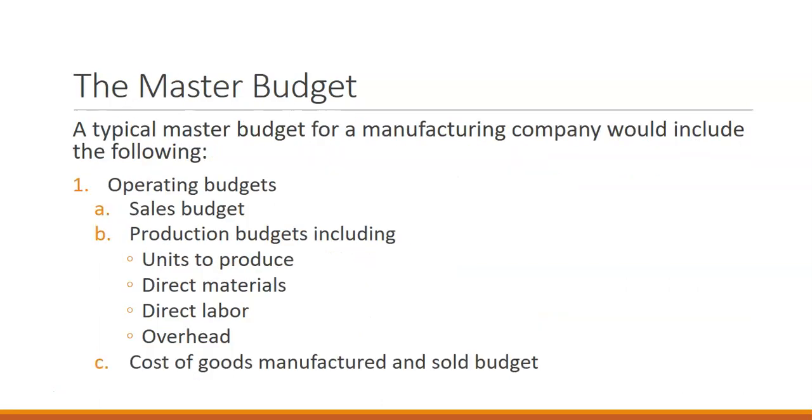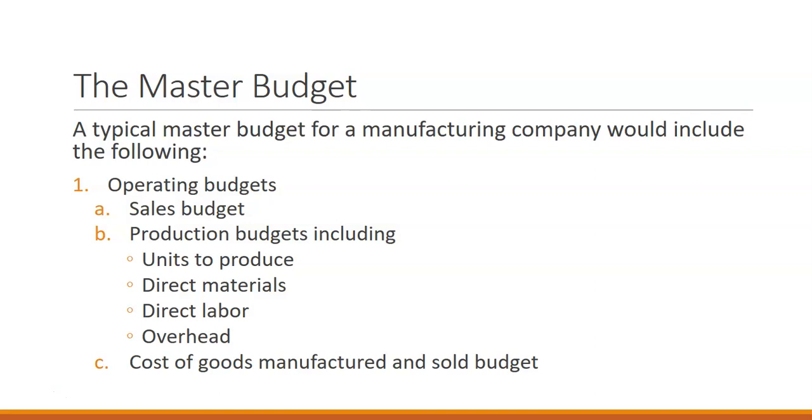So what are the components of our master budget? Our master budget includes the operating budget and financial budgets. The operating budgets are what we're going to be looking at most in this chapter. For the operating budgets, we start with the sales budget. From the sales budget, we make our production budgets.